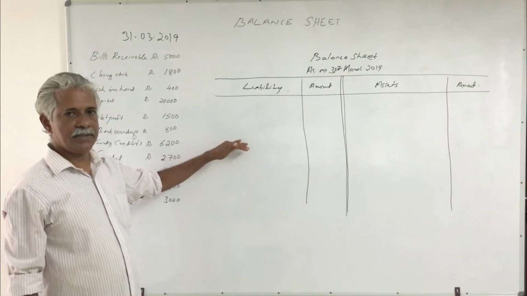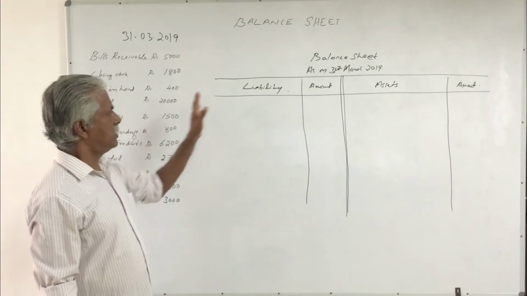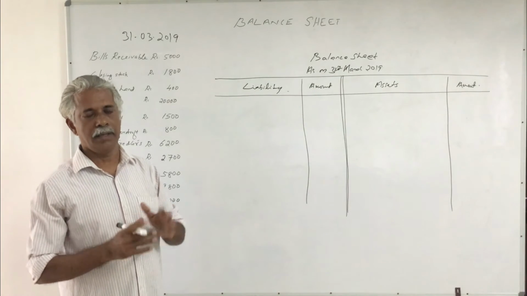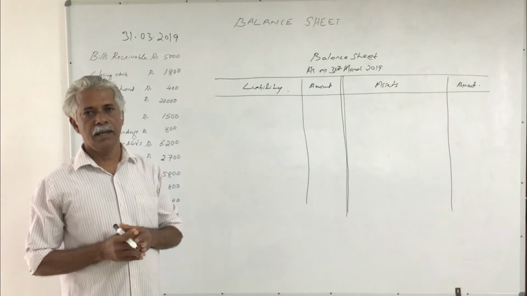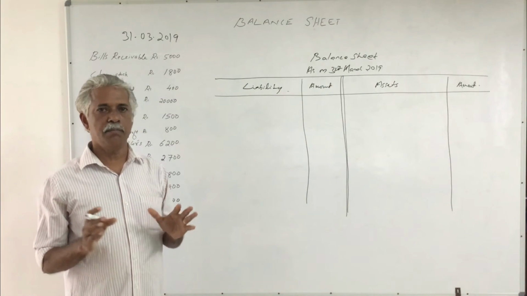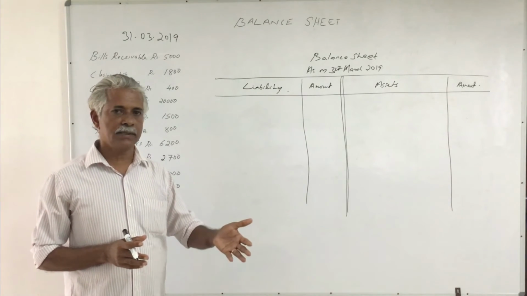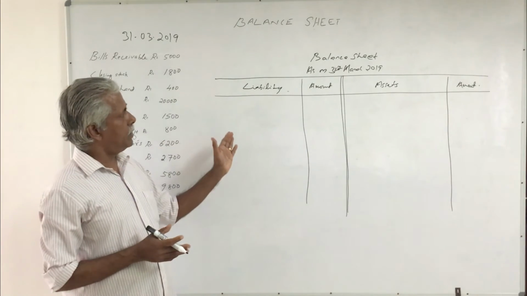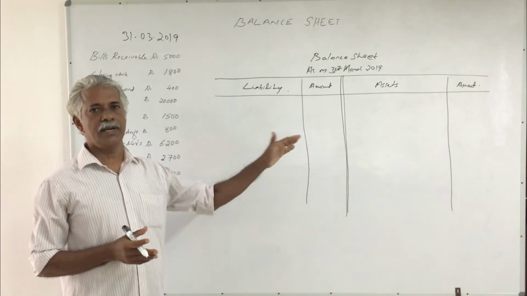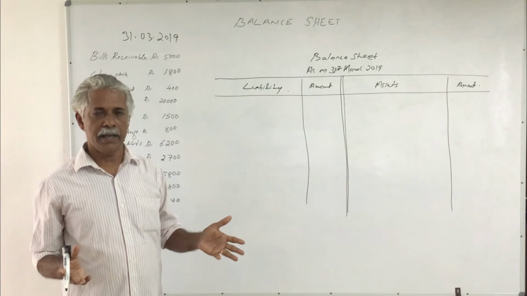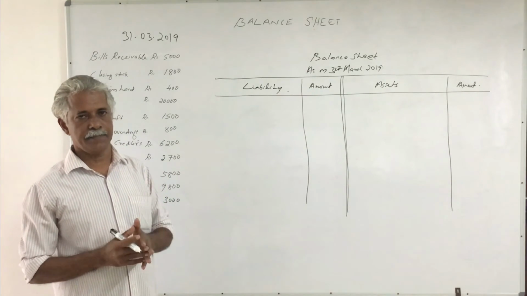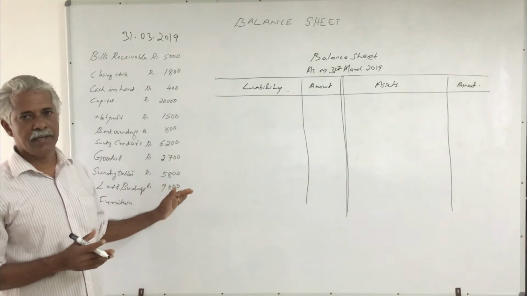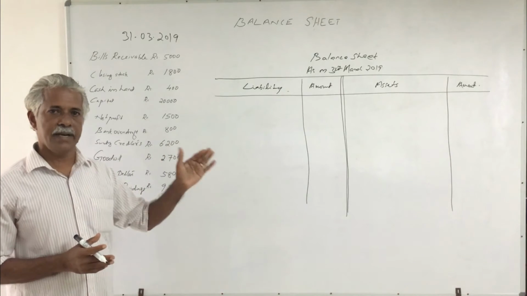Now we are going to present the items, that is assets and liabilities, according to the liquidity order. In fact, liquidity order is followed by sole trading concerns and partnership firms, while the permanence order of arrangement is followed by joint stock companies. Here, this is the information relating to a sole trader.